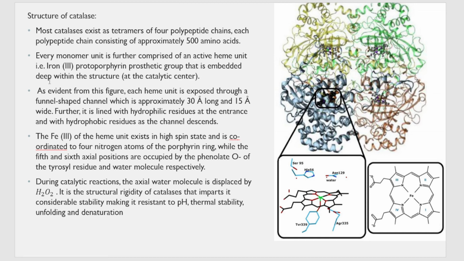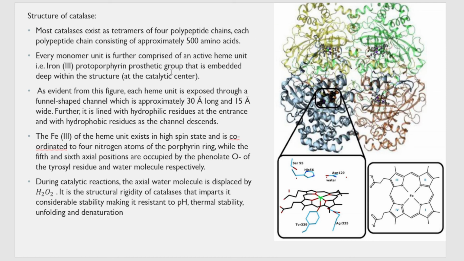porphyrin ring that is embedded within the catalytic center. So each of these, can you see the small spherical bubble-like structure here? Those are the iron porphyrin rings that are there in each of these monomers. So each monomer has one iron porphyrin ring.